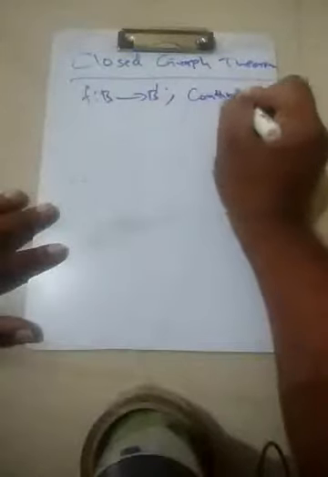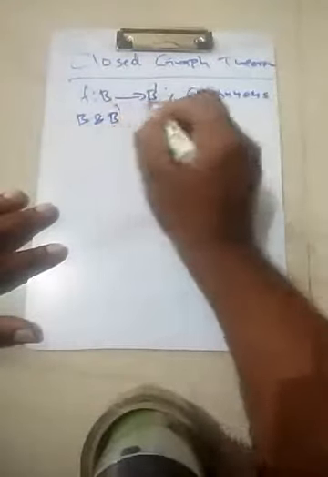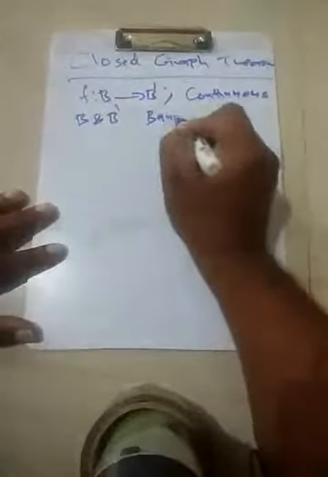Okay. Let's try to prove the closed graph theorem, the converse. So F is a map between Banach spaces, B and B dash Banach.